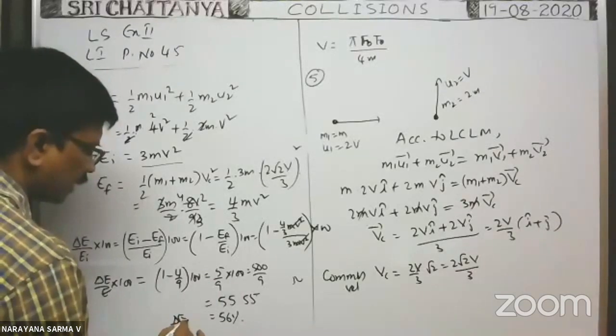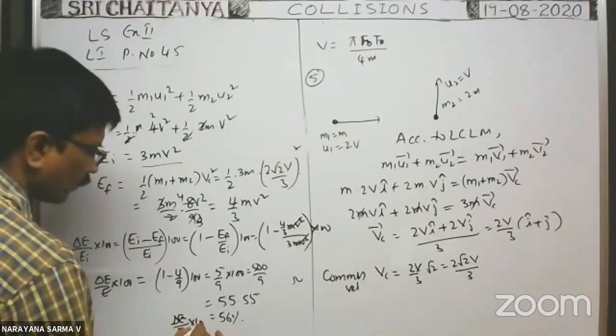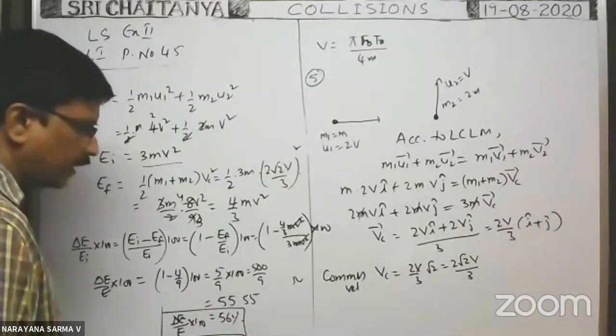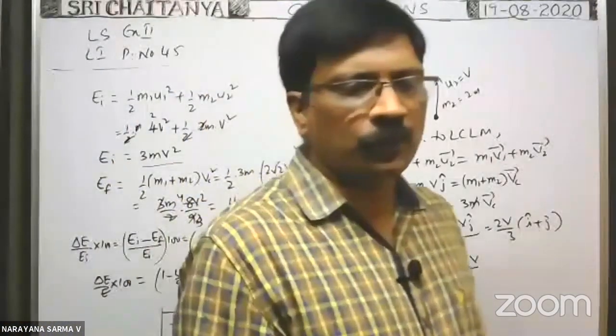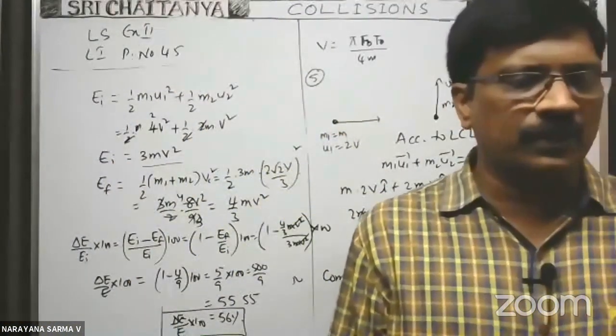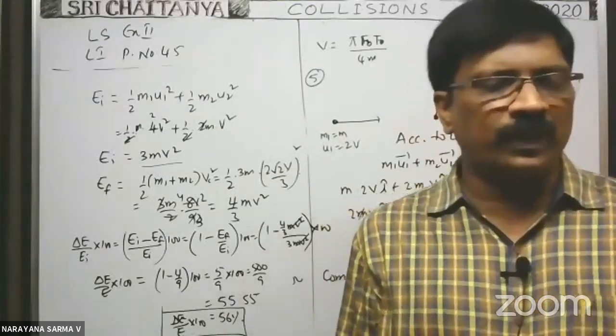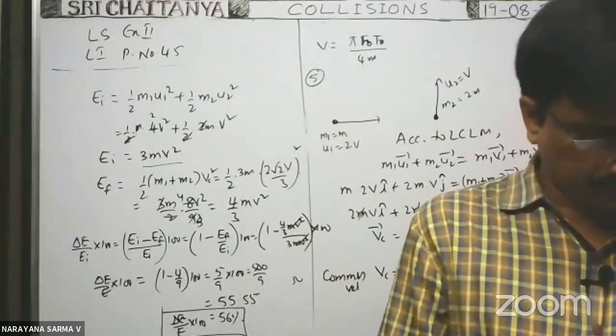So percentage loss of kinetic energy is 56%. In this way you have to do. Yeah, 55.555 something you will get. So approximately 56. Okay.